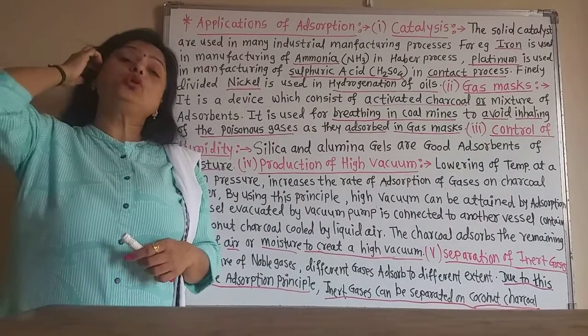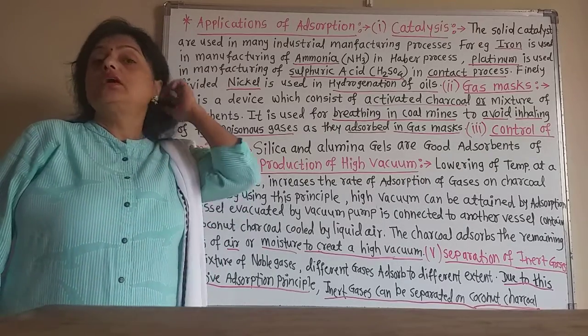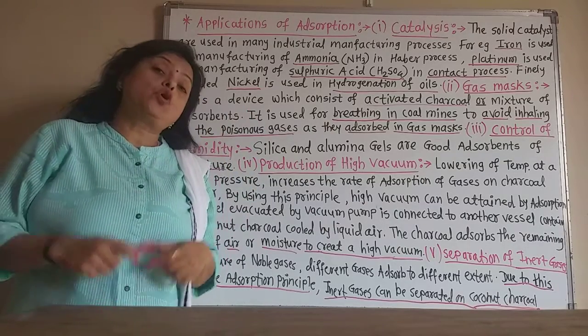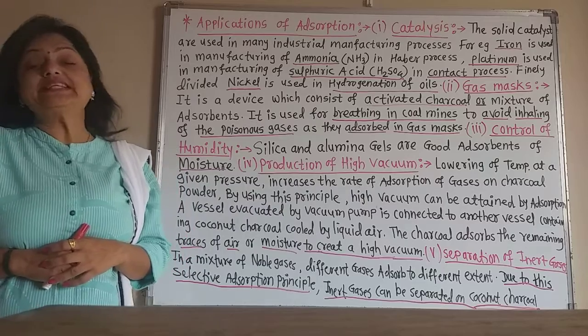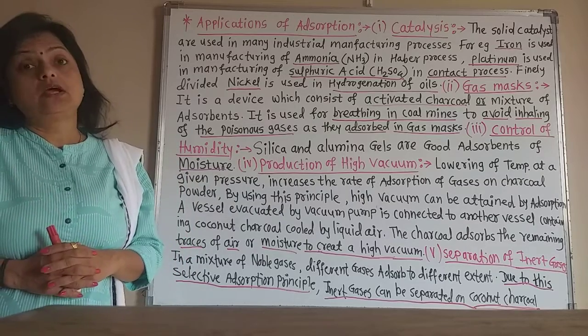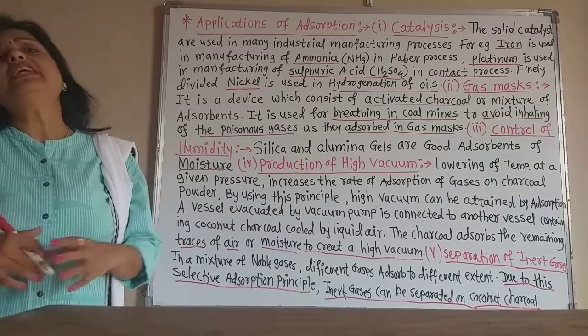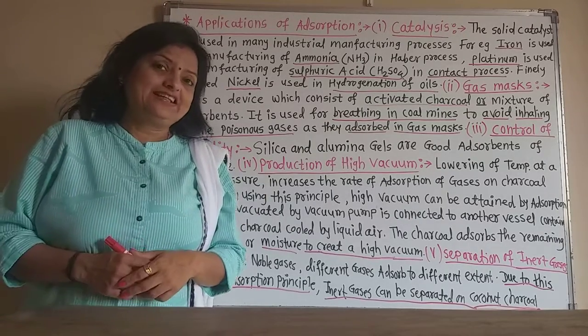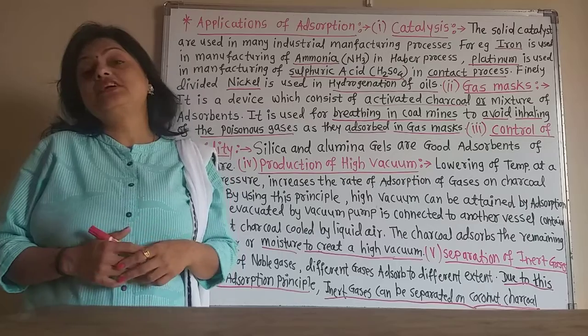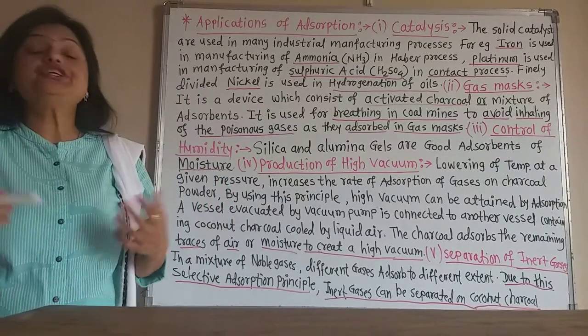Now we know the noble gases: argon, neon, krypton, xenon, helium. These noble gases are very difficult to separate. Then how can we separate them from each other?